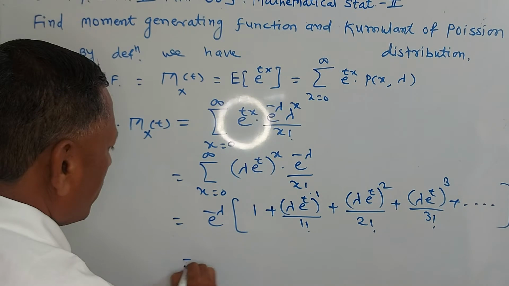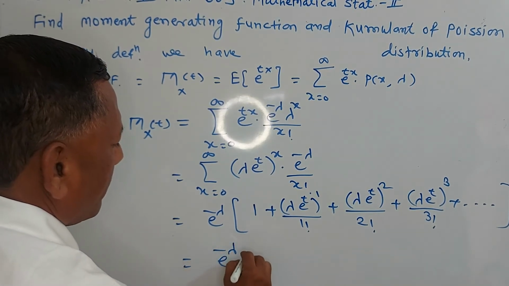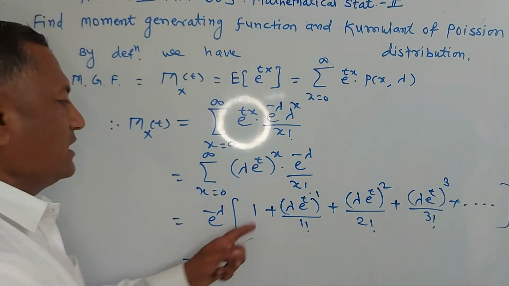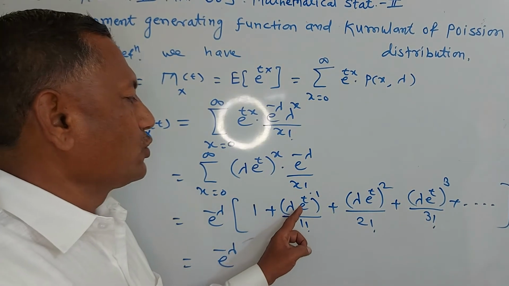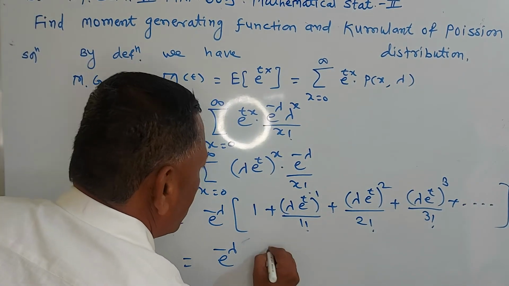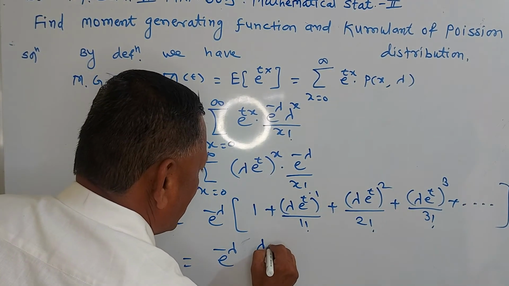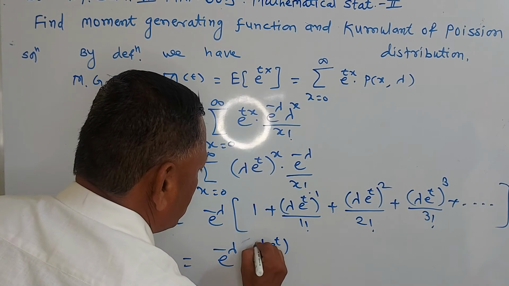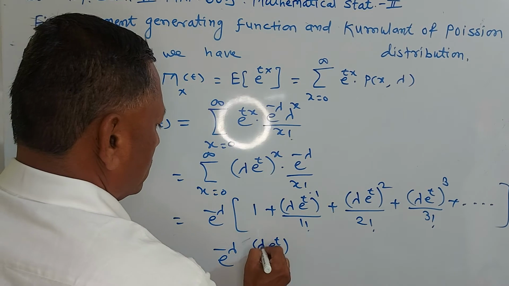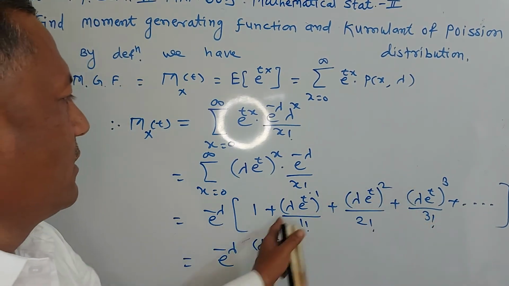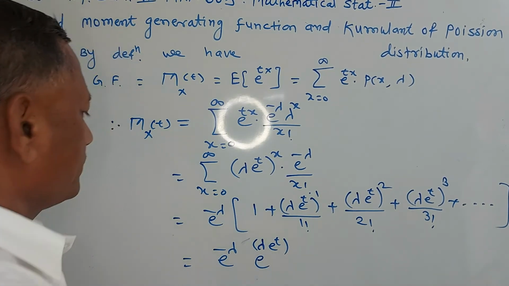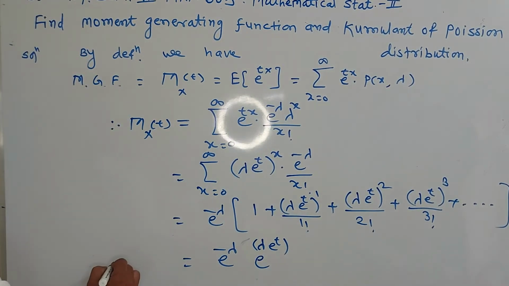So this is equal to e raised to minus lambda in bracket. What is this? This is the expansion of e raised to lambda into e raised to t. So this is the moment generating function.